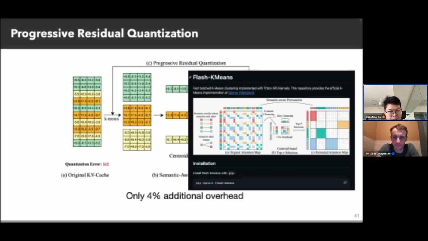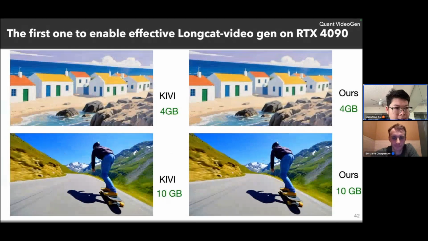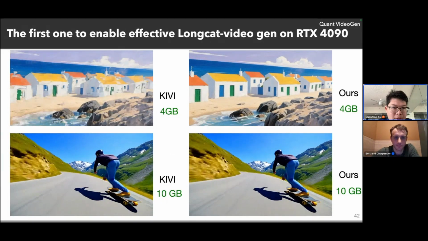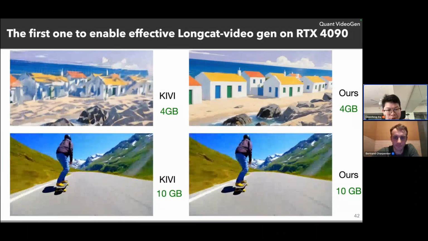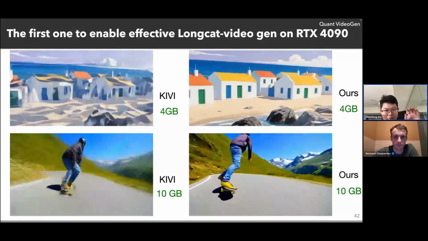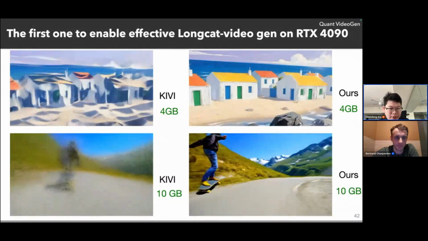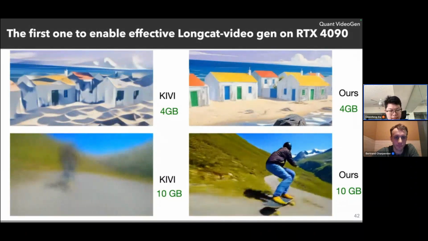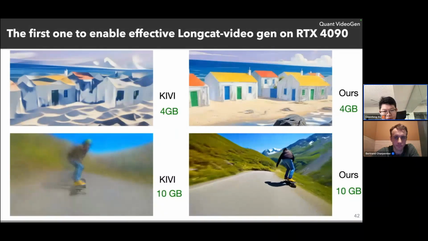With our Flash k-means, we can make k-means really fast, and the whole quantization pipeline only costs 4% additional overhead. So this is very minimal, and I'm very happy to share this with you. With our technique, we are almost the first to enable efficient long-horizon video generation on an RTX 4090. For example, the left video is Kiwi, and the right is ours.